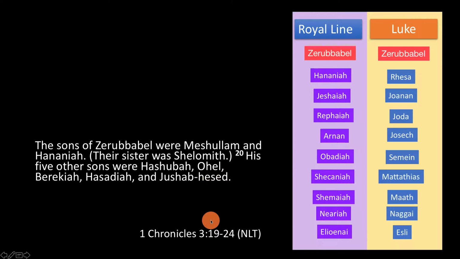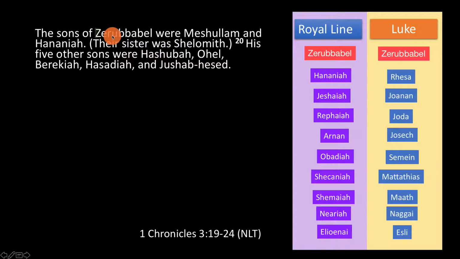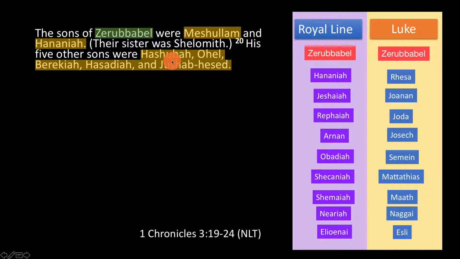who Zerubbabel's children are. For instance, in 1 Chronicles 3:19-24, we're told that the sons of Zerubbabel were Meshullam, Hananiah, and their sister was Shelomith, and his five other sons were these guys. So we're told all the sons of Zerubbabel, and none of them are called Rhesa. So where on earth has Luke gotten this name?